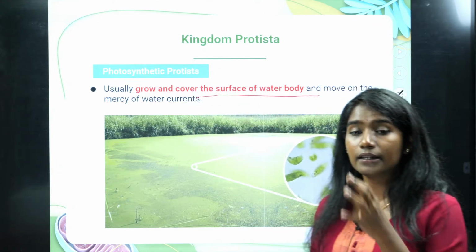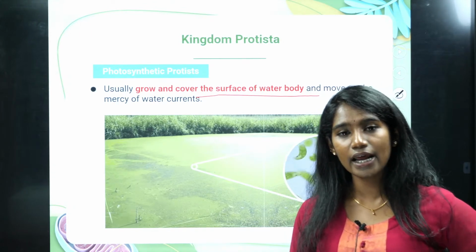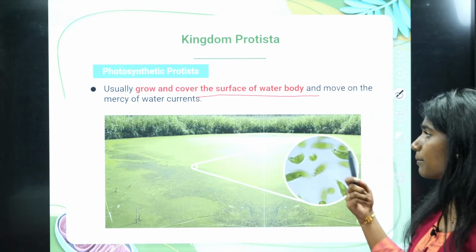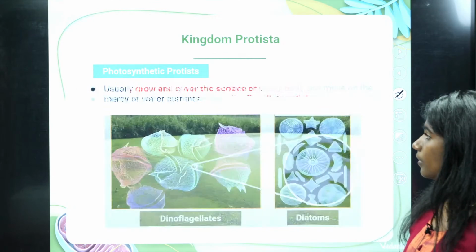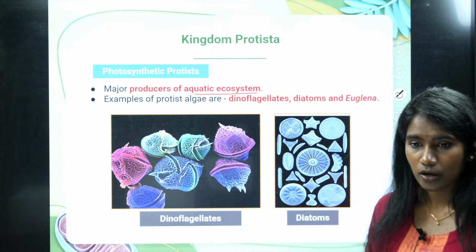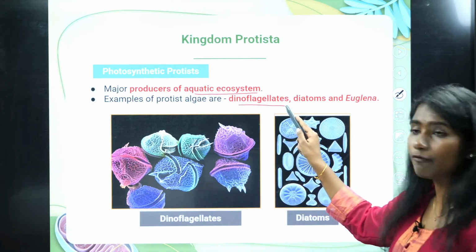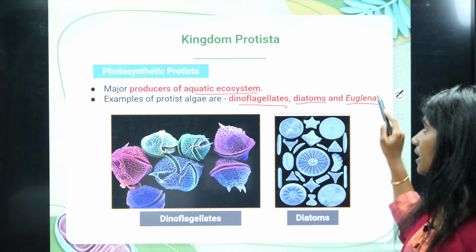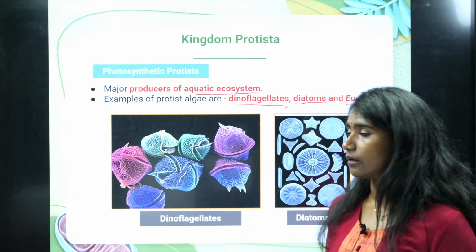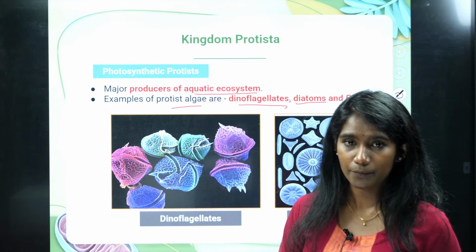You all would have seen the lakes when you travel. You would have noticed a green layer developed on the surface of the lake. That is your algae, right? They prepare their own food, and they are the major producers of the aquatic ecosystem. Examples of protista algae are dinoflagellates, diatoms and euglena. These are the examples of photosynthetic protista, which is a type of photosynthetic protista.